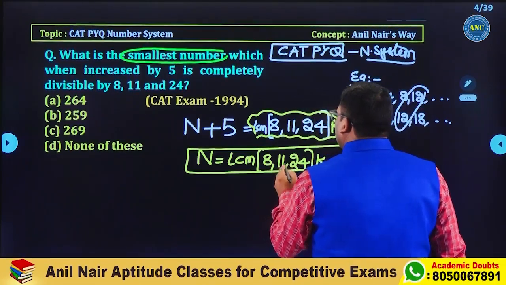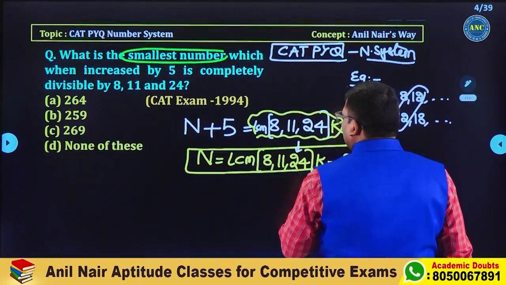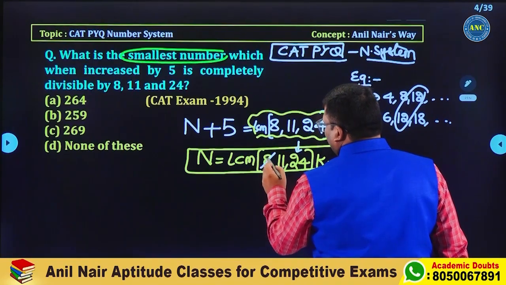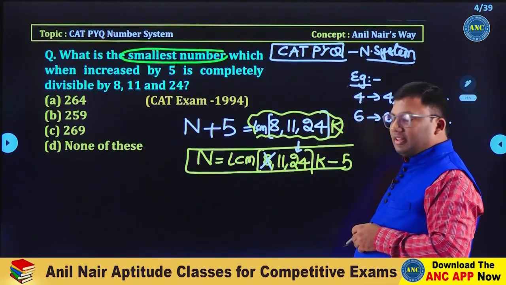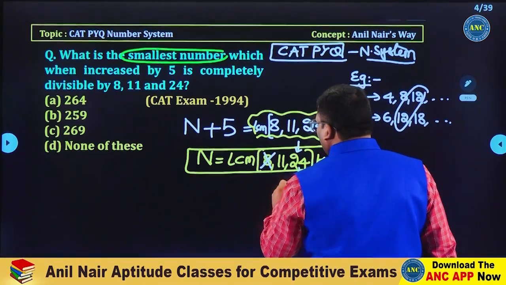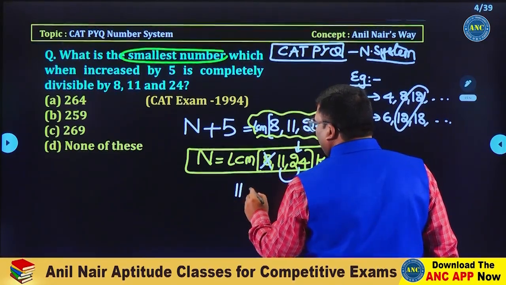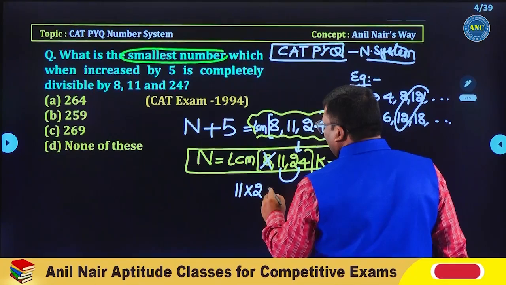LCM of 8, 11, 24. Focus is on the largest number. 24 is divisible by 8, so 8 can be removed; it's redundant. That leaves 11 and 24. 11 and 24 are co-primes. LCM of 11 and 24.